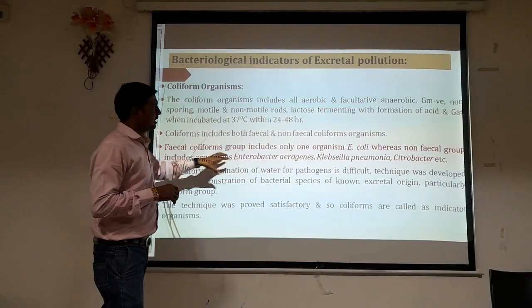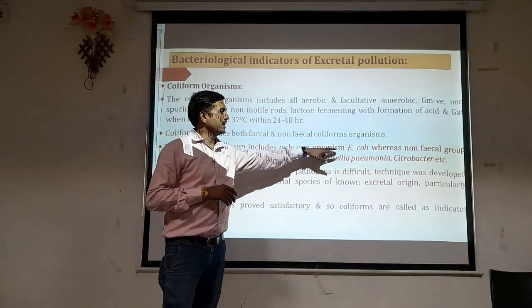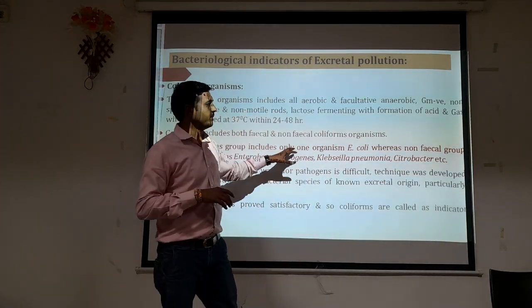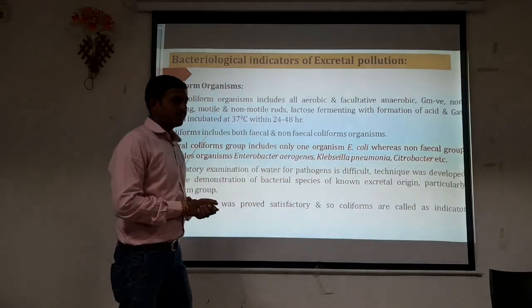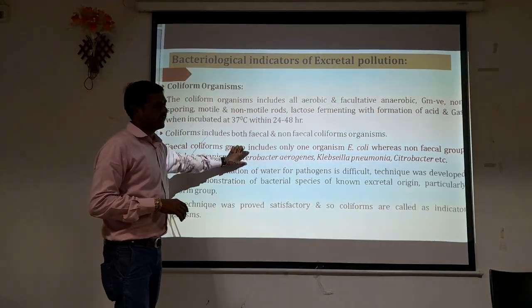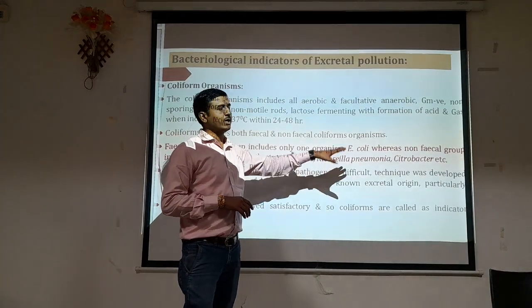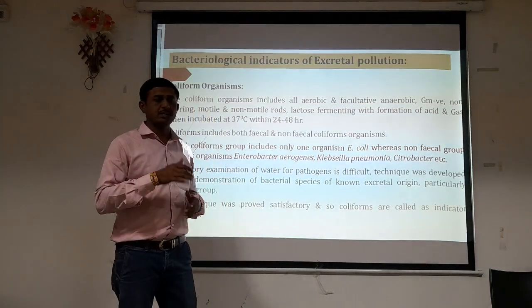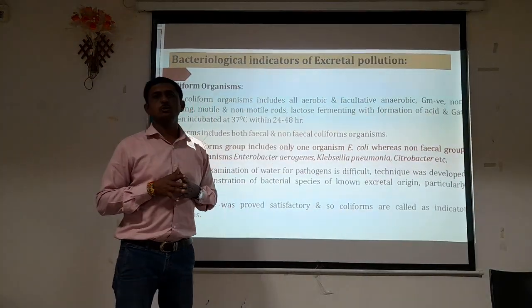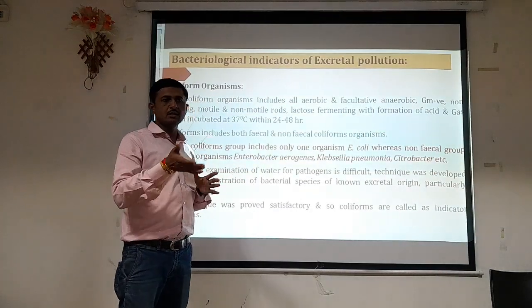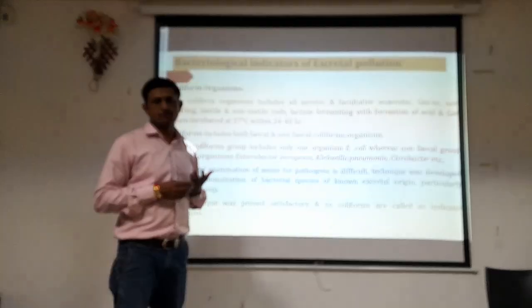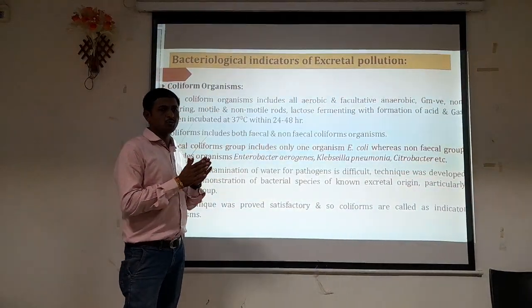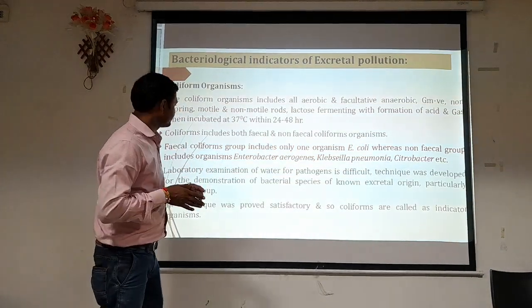The fecal coliform group includes only one organism, Escherichia coli, and that's why it is considered an indicative organism of fecal contamination of drinking water. Whereas the non-fecal group includes Enterobacter aerogenes, Klebsiella pneumoniae and Citrobacter. Apart from E. coli, these are again coliform organisms, but they are considered non-fecal coliforms, as they may be present in the soil or are sometimes not from fecal contamination. So on the basis of basic characteristics, these organisms are grouped into fecal and non-fecal coliforms.